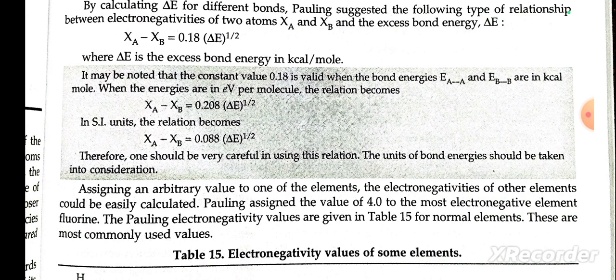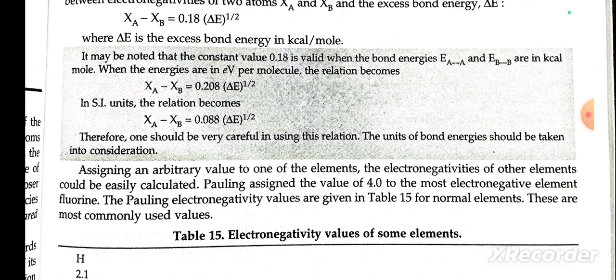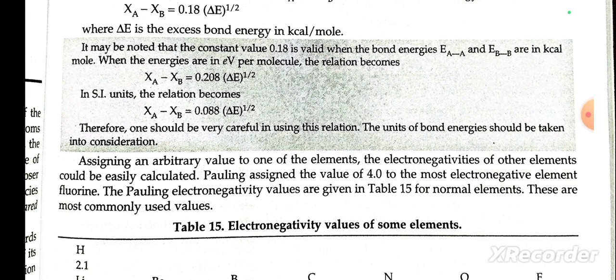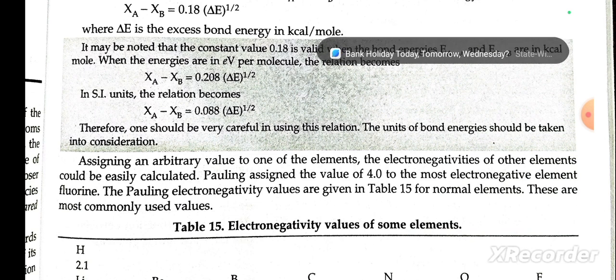When the energy is in eV per mole, the relation becomes XA minus XB is equal to 0.208 times the square root of the excess energy. In SI units, the relation becomes XA minus XB is equal to 0.088 times the square root of the excess energy.